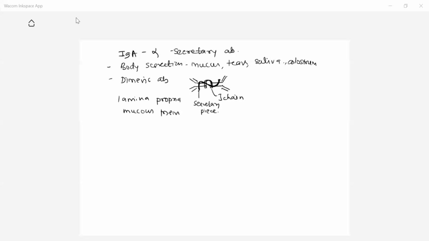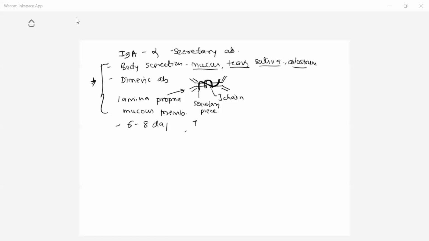Mucous membranes secrete this antibody. Yes, with the help of this secretory piece, antibodies are secreted in body secretions like tears, mucus, saliva, and colostrum. So that is the specialty of IgA. The half-life period of IgA is 6 to 8 days. This is a point to be remembered. IgA is a secretory antibody.